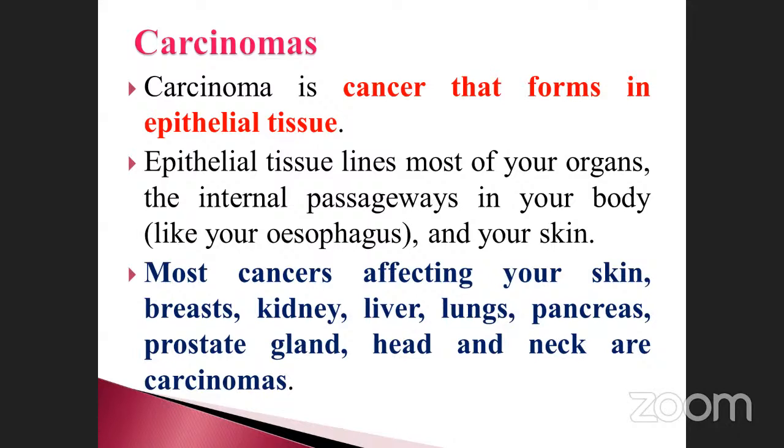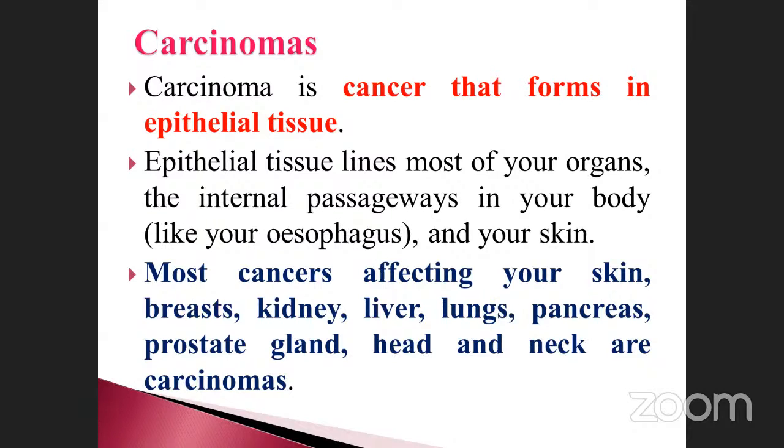They are mostly present in the epithelial tissues. These are the parts mostly affected, so they are called carcinoma. Once again, repeat: carcinoma is nothing but the epithelial tissue cancer. They may be present in so many parts and passageways. Sometimes they ask questions: the internal passageway cancer is also what? Carcinoma, epithelial tissue cancer. The skin cancer is also carcinoma.